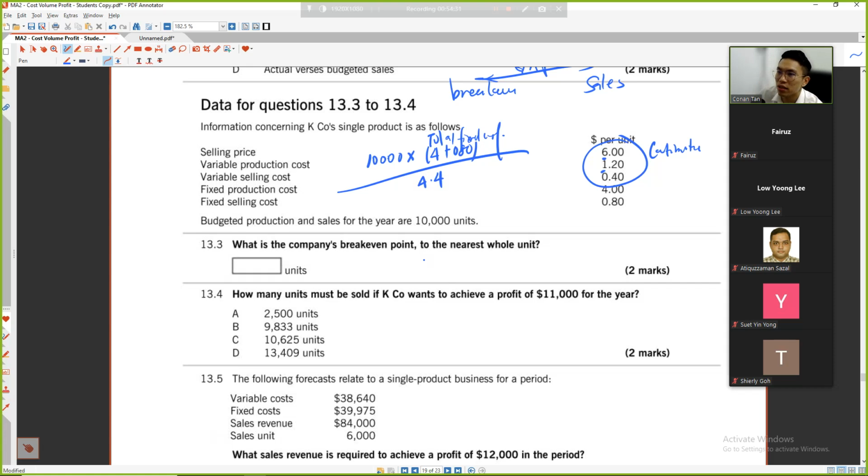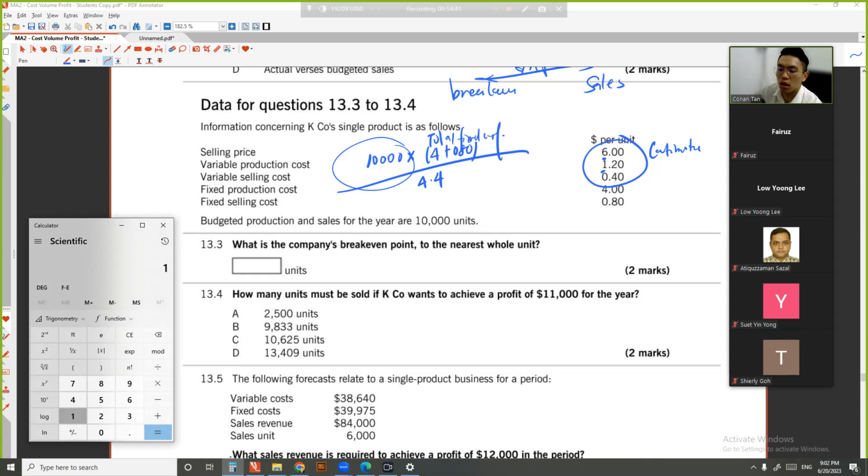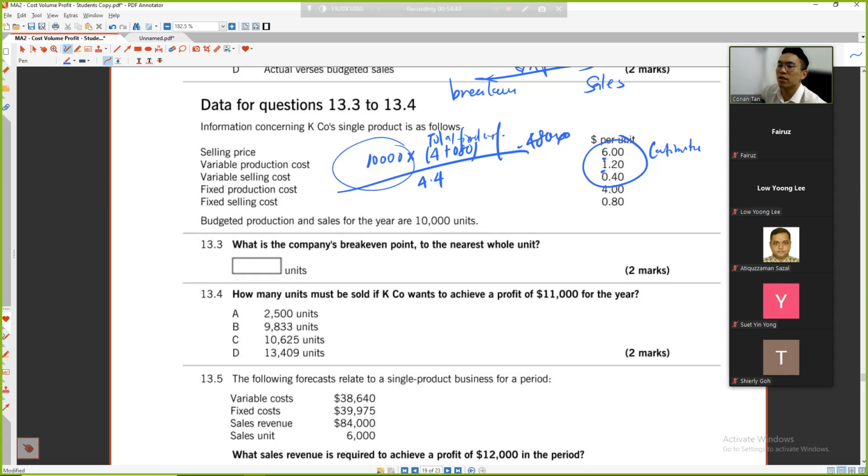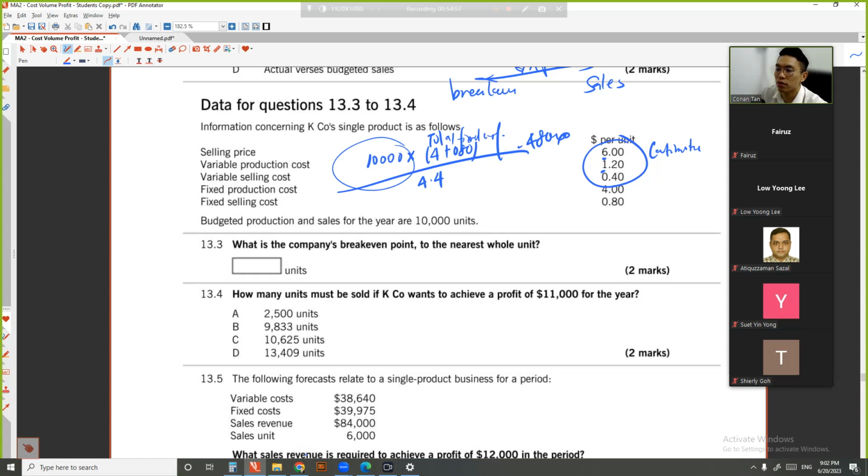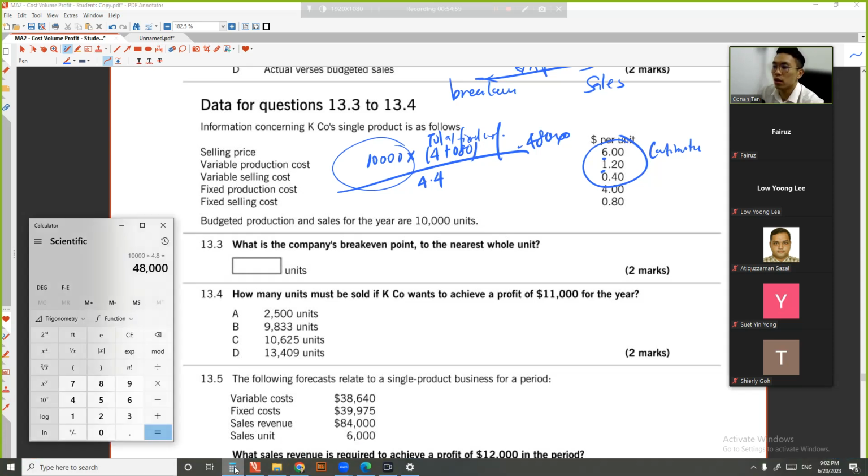Then I know how many units. So why do I times 1,000 units? Because this is the amount that I do, then it is directly proportional. So 10,000 times 4 ringgit 80 cents is 48,000. 48,000 divided by 4 ringgit 40 cents, then I know how many units. Okay, 48,000 divided by 4.4, I know the unit is 10909 units.